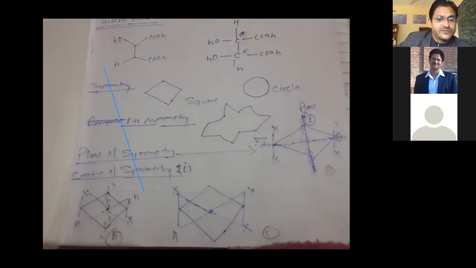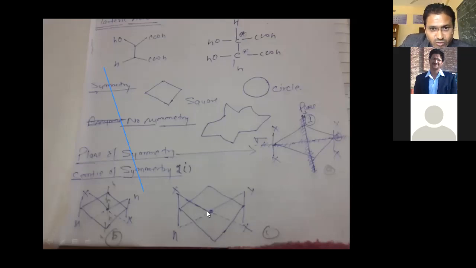There is no plane of symmetry, because you can see in this structure here X, here H, and here Y, and here X. So here Y and here X, and here X and here H. If you try to bisect this molecule in two parts, the upper and lower parts are not exactly the same. So no plane of symmetry.